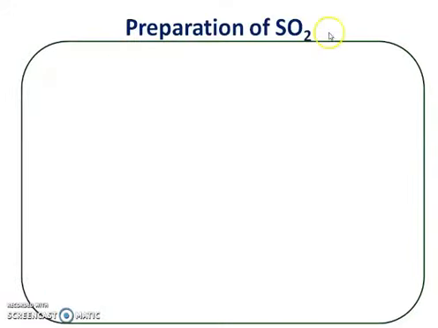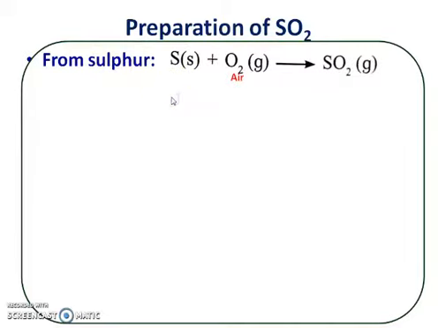First of all, preparation of sulfur dioxide. Sulfur dioxide is prepared from sulfur. Sulfur exists in the solid state. When sulfur is heated in air, and you know in air there is oxygen gas, then this sulfur gets oxidized and there is a formation of sulfur dioxide. This is a simple way of conversion of solid sulfur into sulfur dioxide.